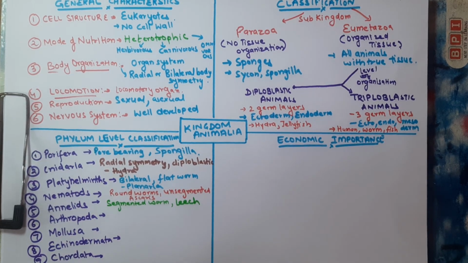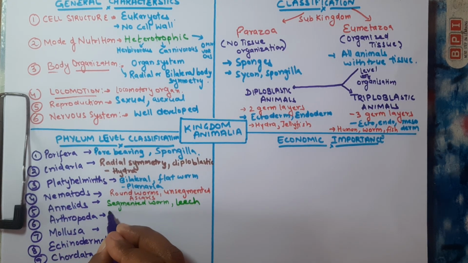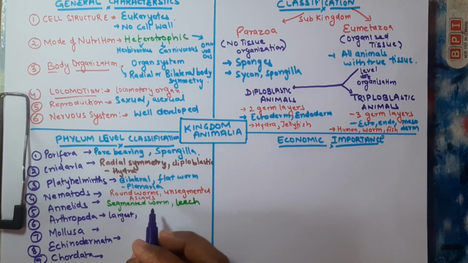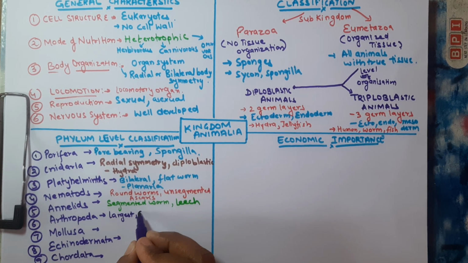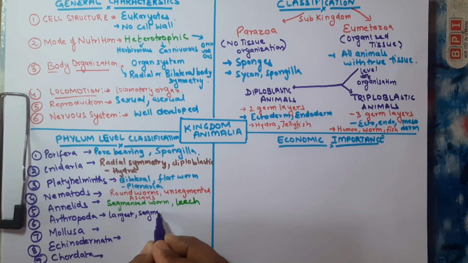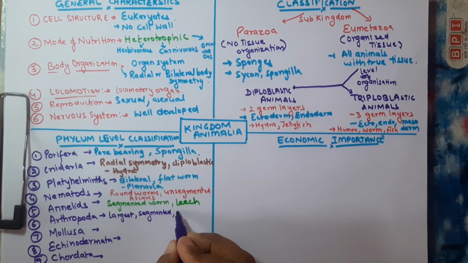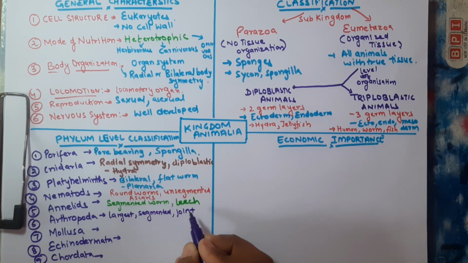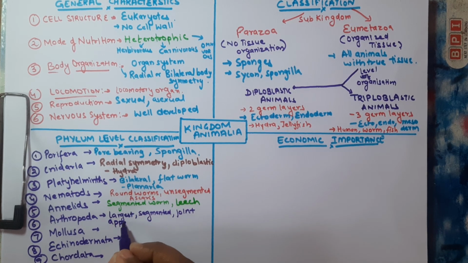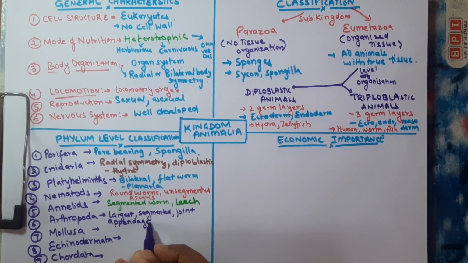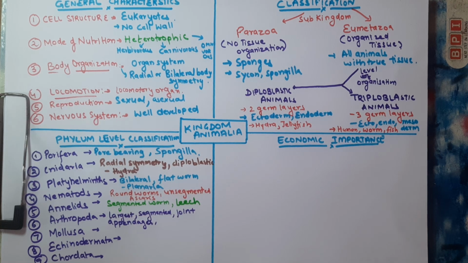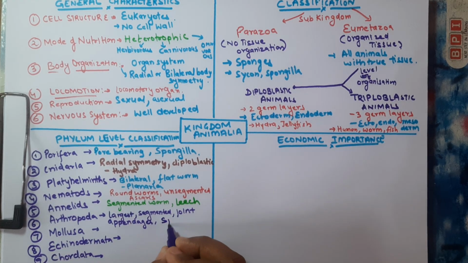Then the Arthropoda, it's the largest phylum, and it consists of a segmented body and joint appendages. There are so many examples like spider, crab, butterfly, but we will write here spider.